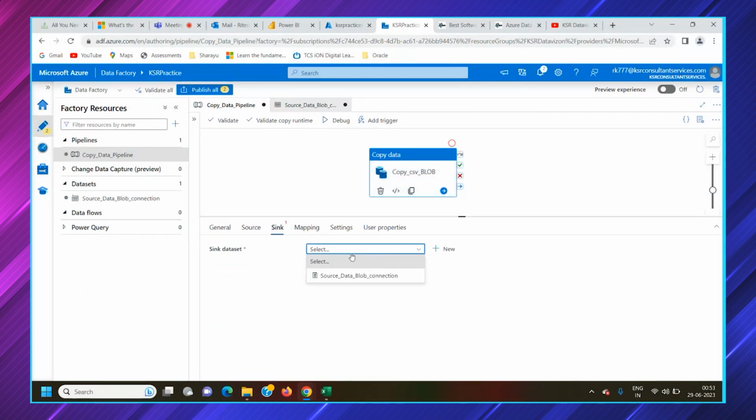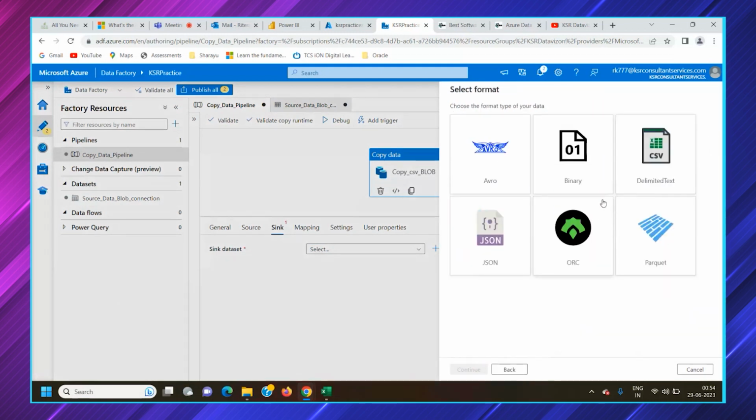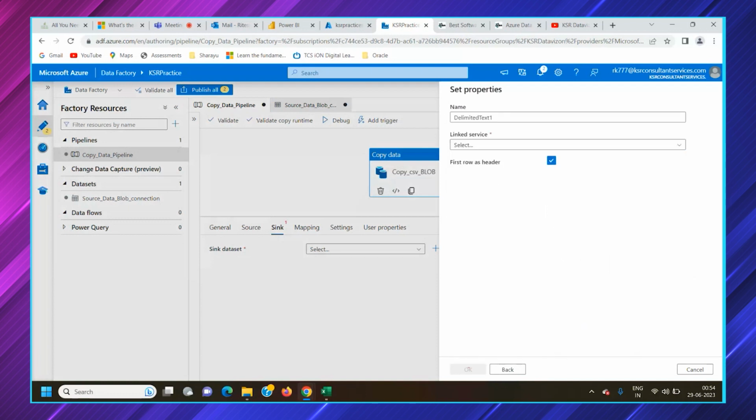In sink also we will create. You can directly see the data source is available, but this is for source connection. If you want to change it to the target, Azure blob storage, what type of file do you want in target? You want it in CSV or you want it in binary? We'll use a CSV file only. Here we would write target_data_blob_connection.